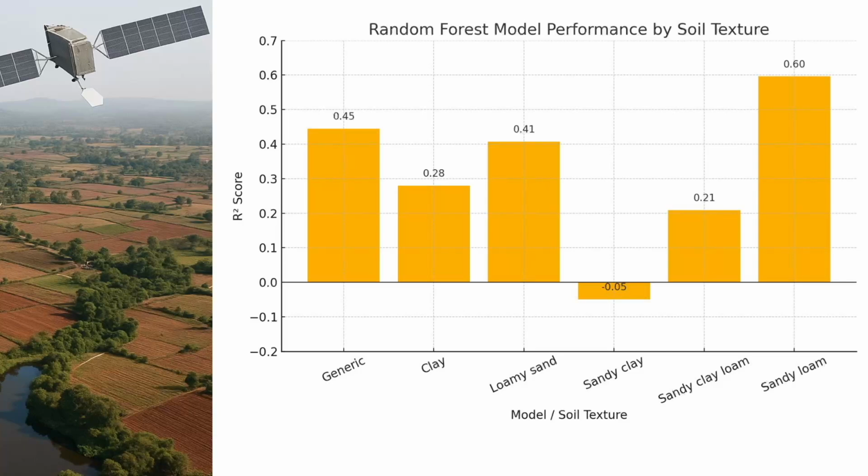And why do we think that sandy loam is better, like from the study? Actually, this matches with what we saw earlier. Sandy loam soils had the highest correlation even before we did any machine learning. This is because the radar signal is more sensitive to changes in soil moisture in sandy loam.